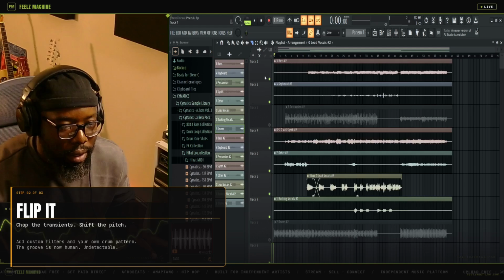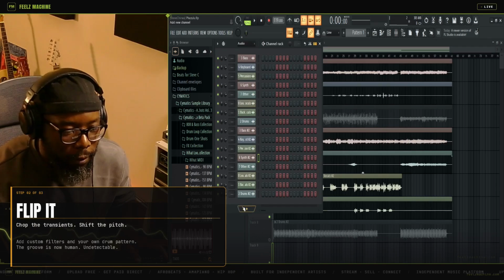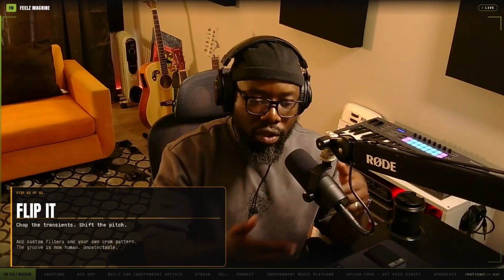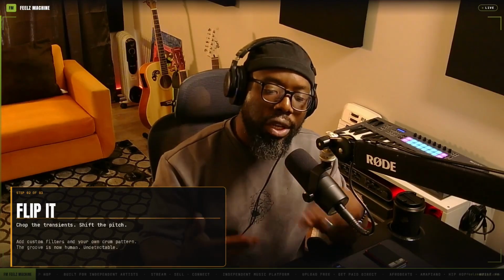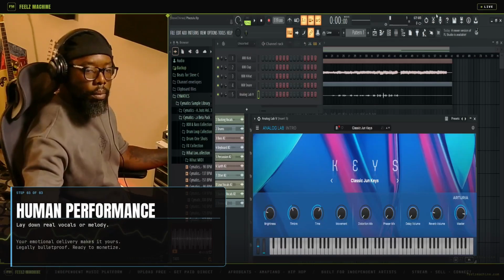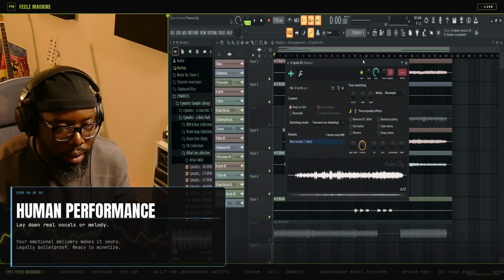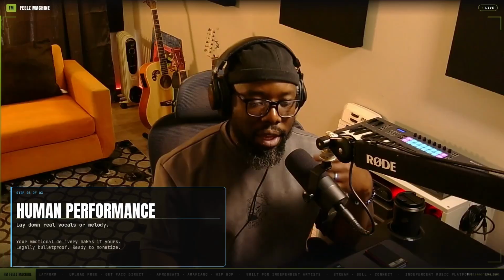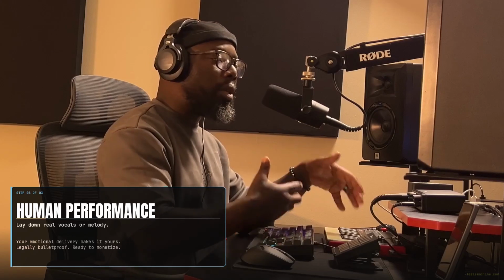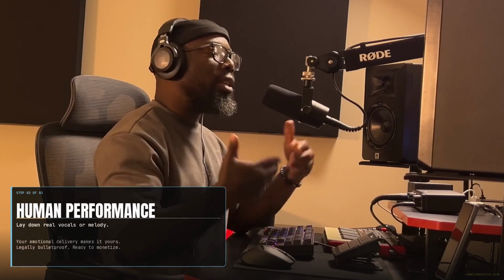The second step is to flip it. I'm chopping the transients, shifting the pitch, throwing on custom filters, and building my own drum pattern underneath. Now the groove is human, the sonic texture is unique, and it won't trigger generic recognition flags. Third step is the human performance. I'm laying down real vocals and melody over the top. Whether you sing it live or run your voice through custom processing, the emotional delivery comes from you. Now you have a master file that's completely original, legally bulletproof, and ready to monetize.